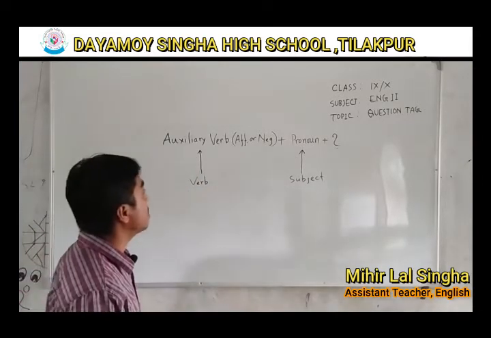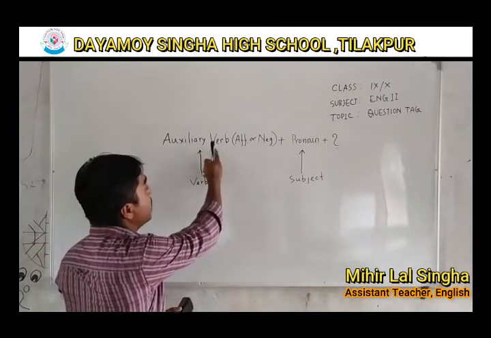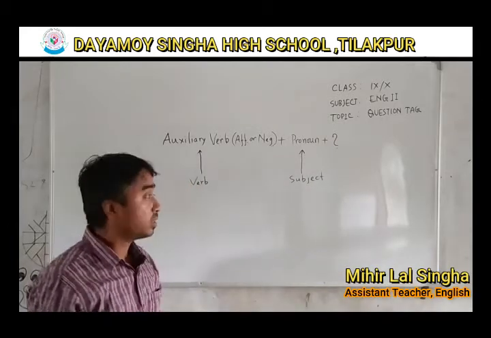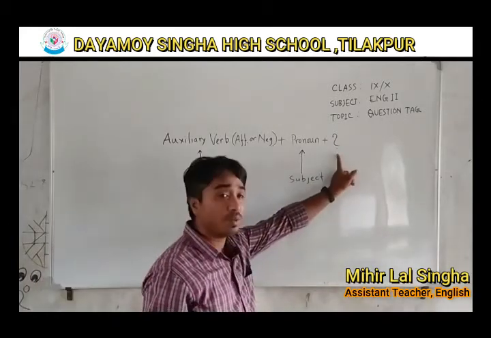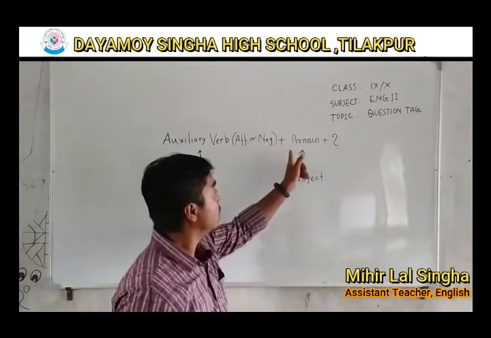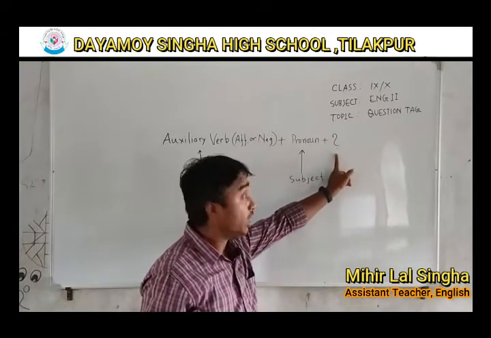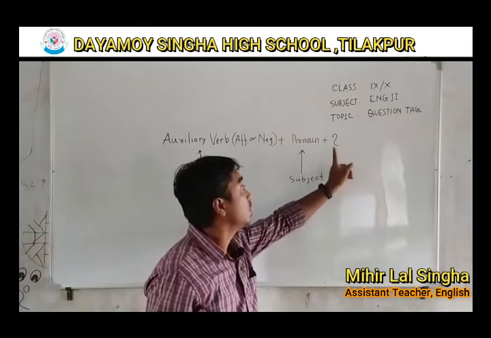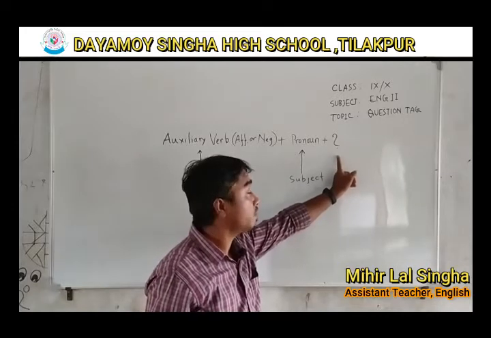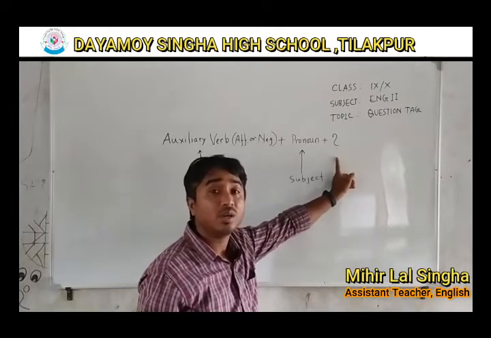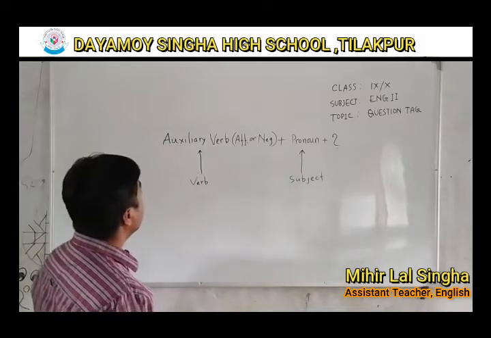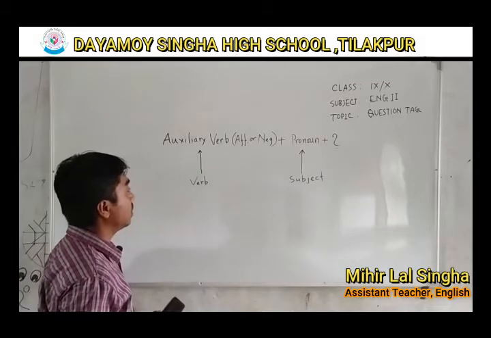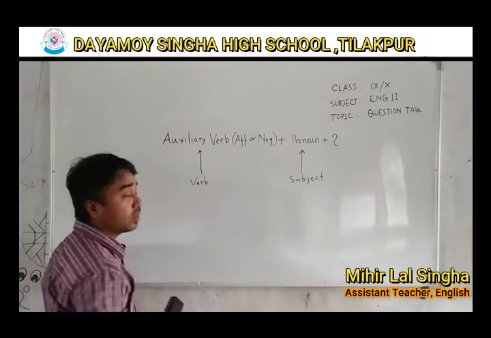Actually, a question tag consists of three parts: auxiliary verb, pronoun, and finally the question mark. I have seen many students forgetting to write the question mark, though their answer is otherwise correct. If you forget to write this question mark, your answer is wrong. So remember to write the question mark at the end of your question tag. Okay? So where does the auxiliary verb come from? The auxiliary verb comes from the verb.